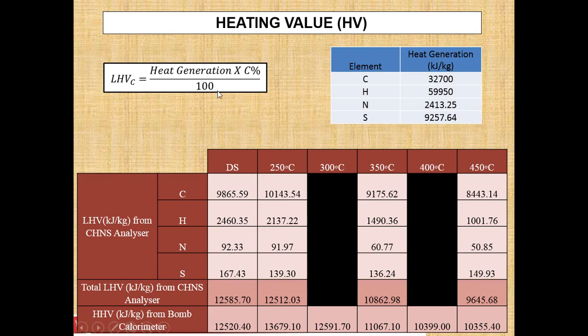Heating value is calculated from the CHNS analyzer by using this equation, where heat generation is like in this table. Lower heating value is calculated from the composition of the CHNS analyzer for each single element, and then the total lower heating value is such as this, and from the bomb calorimeter the higher heating value is such as this.